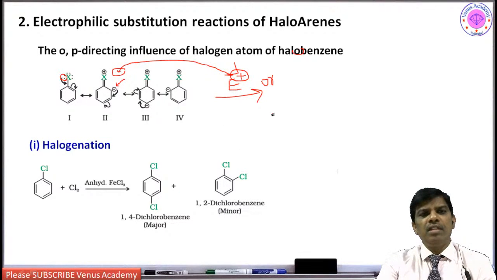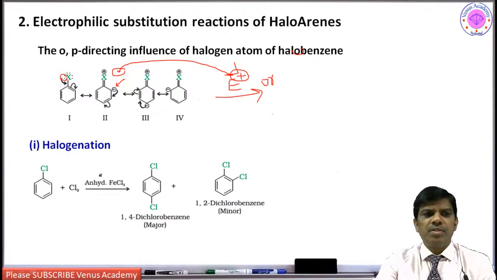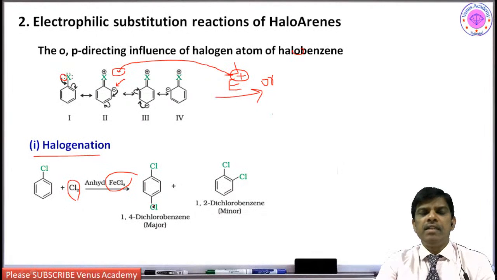So what is the orientation? Haloarenes are ortho and para directing groups. So when you do the halogenation with chlorine and anhydrous ferric chloride, it undergoes aromatic halogenation.